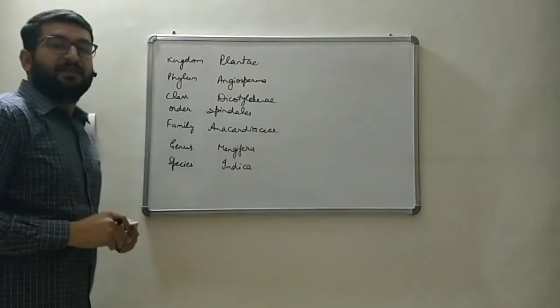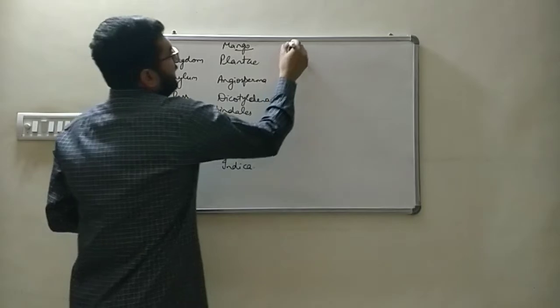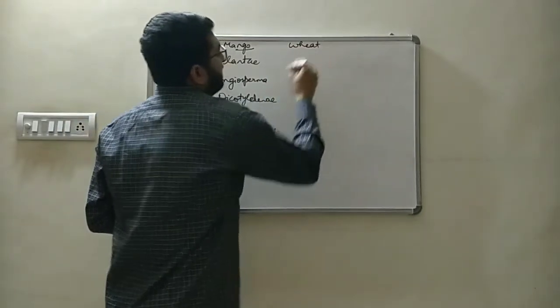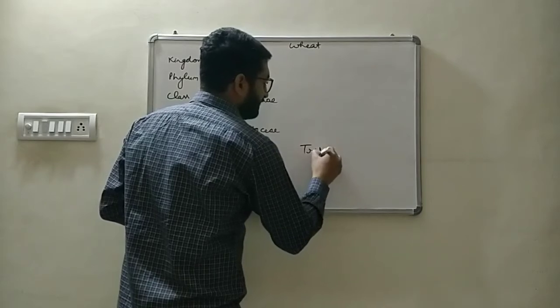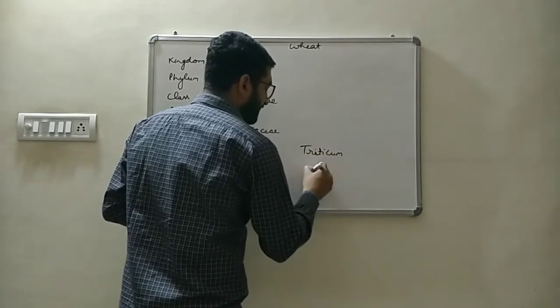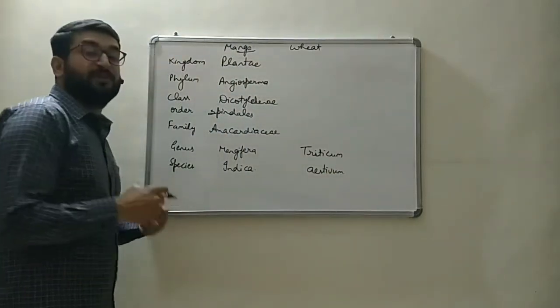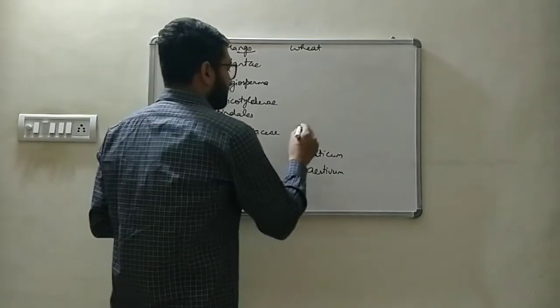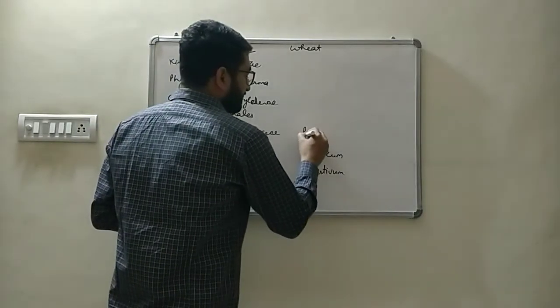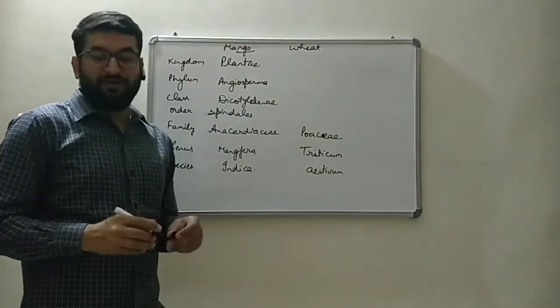The next, which we have to discuss after mango, is wheat. The scientific name of wheat is Triticum aestivum. So its generic name is Triticum, and its specific epithet, specific name, is aestivum. Its family is Poaceae. Its order is Poales.